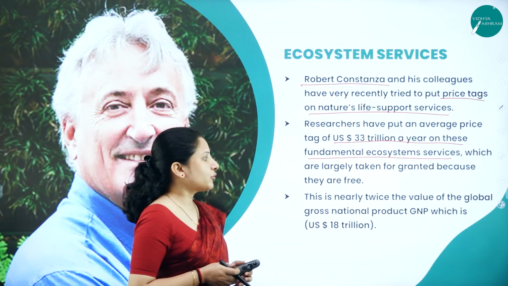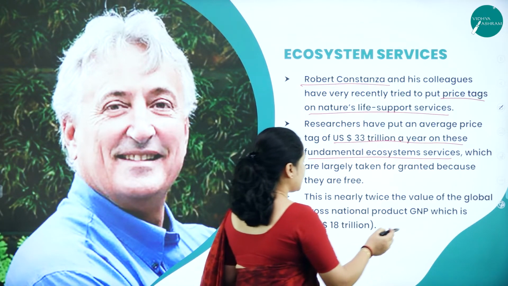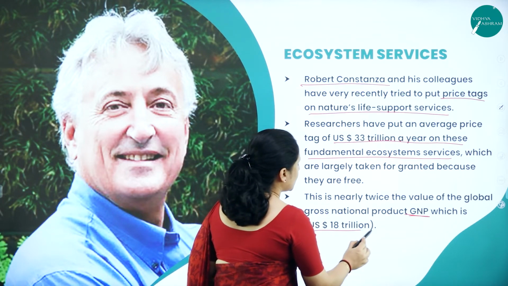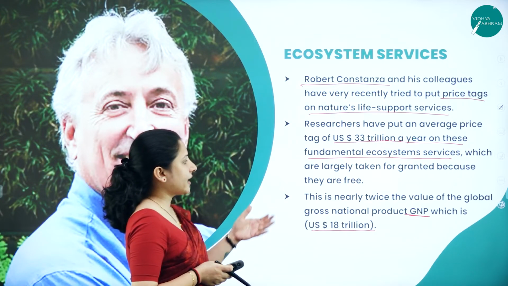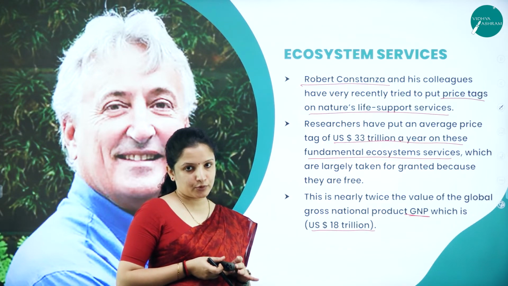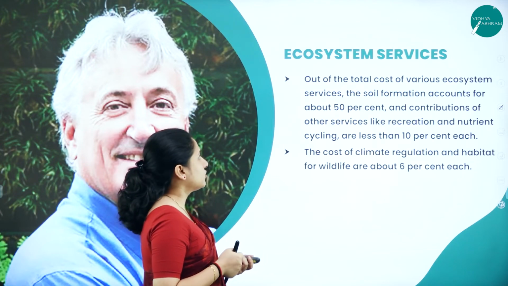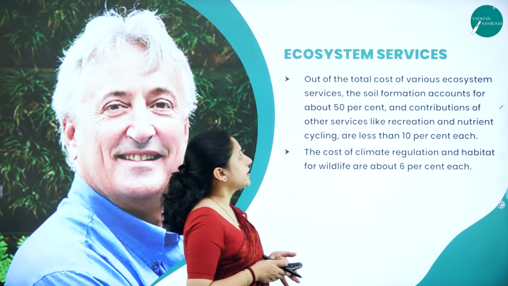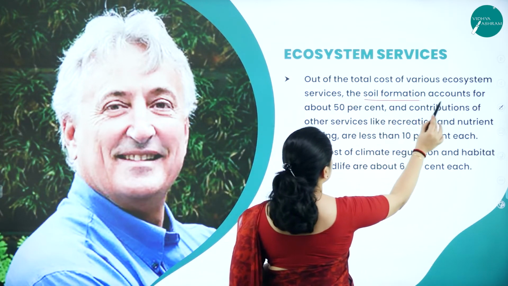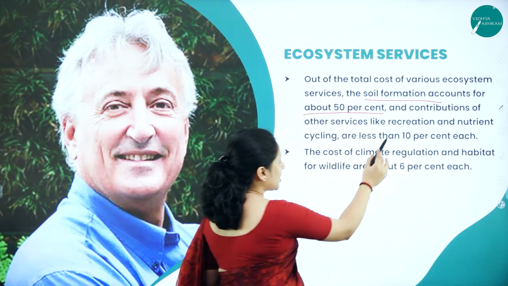So this is nearly twice the value of the global gross national product, GNP, which is US dollar 18 trillion. So therefore an 18 trillion or 33 trillion price tag has been put for the ecosystem services, or whatever service we take from the ecosystem. And out of the total cost of various ecosystem services, soil formation accounts for about 50%, and there is the contribution of other services such as recreation.